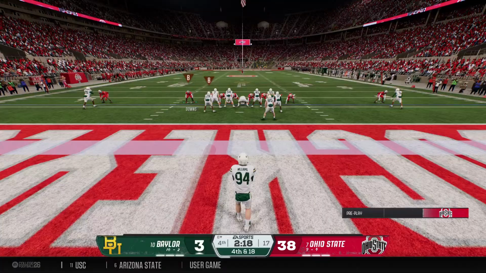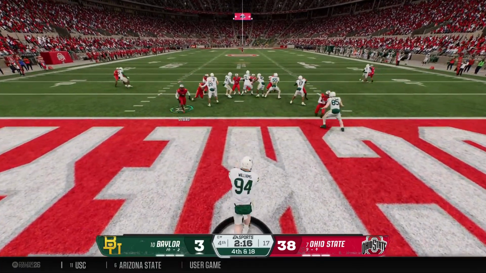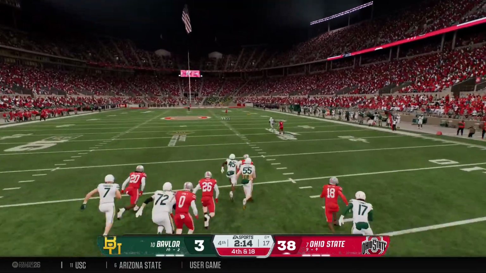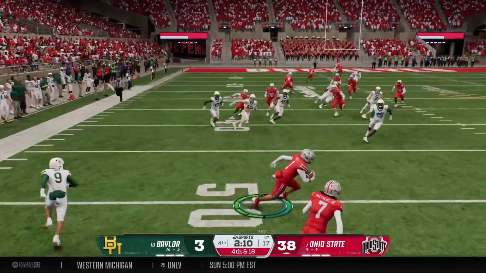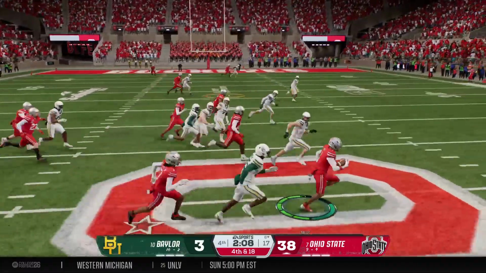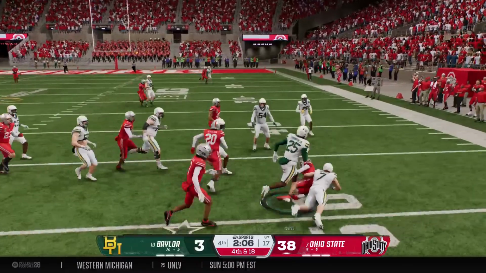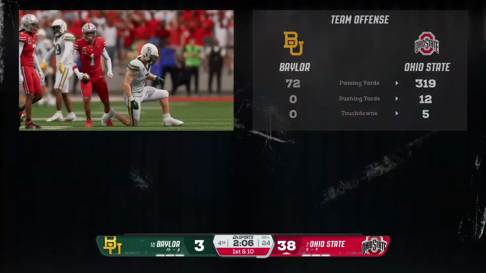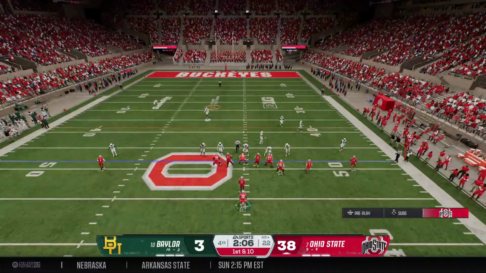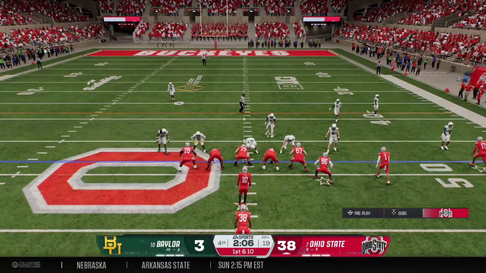Chris, I'll be really honest with you. I don't know why they continue to try to run the football. I'm all about balance. I'm all about trying to make sure a defense has to defend the run and the throw. But at this point in the game, they haven't been able to run the ball. They're going to have to go through the air if they're going to come back and take the lead in this game at some point. Here comes the powerful Ohio State offense onto the field.